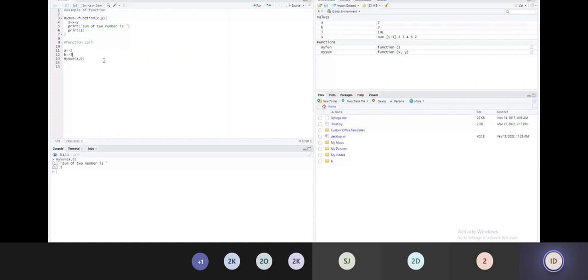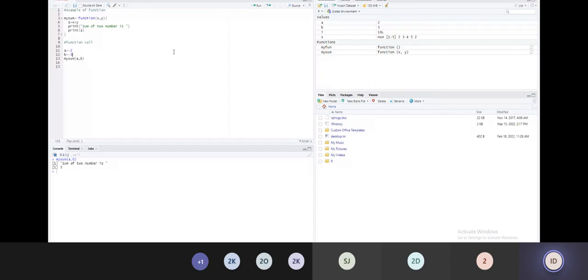So this is called, yes, I'm calling this function. I'm calling this function with arguments. But how many arguments are there? There are two arguments, a and b. So I'm calling my sum function with a and b, so whatever the value of a and b will be copied to x and y.